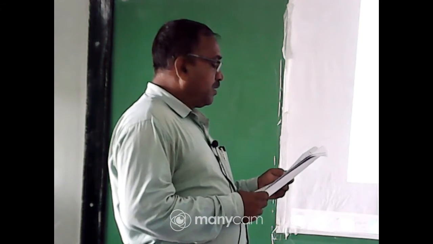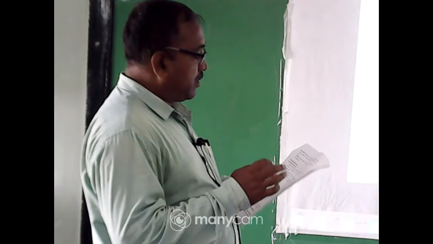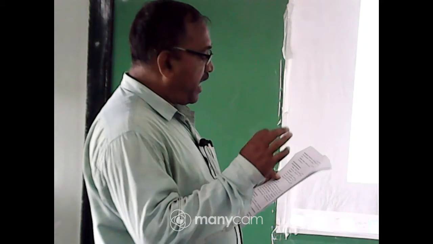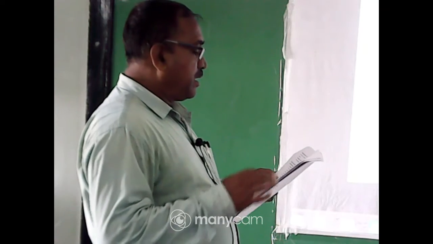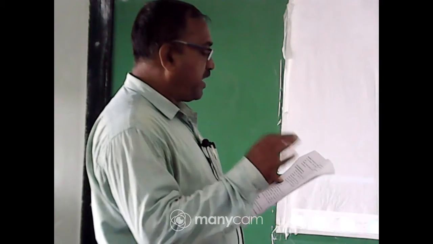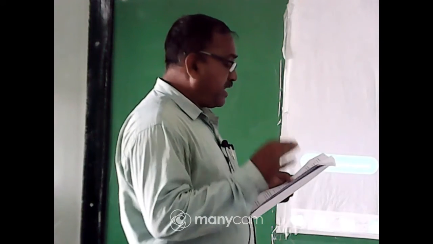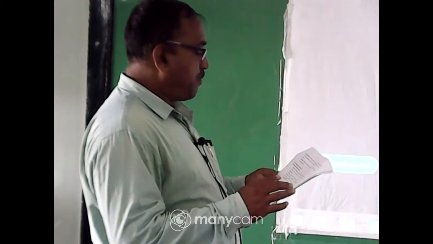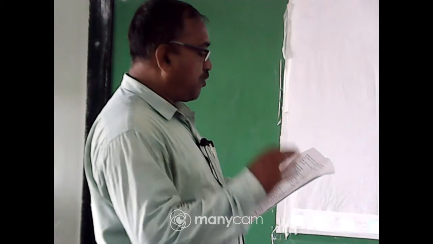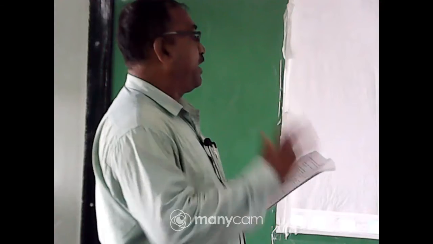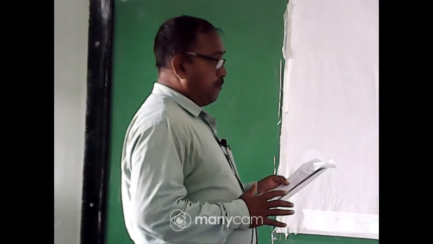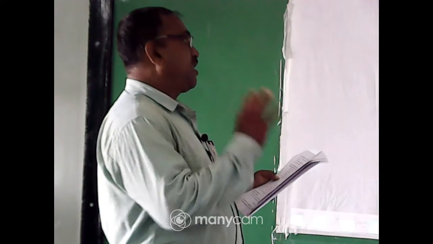Okay? You listen. Reflection of light by curved surface. Image formed by spherical mirror. Center of curvature, principal axis, principal focus, focal length, mirror formula, magnification. This is the reflection of light.